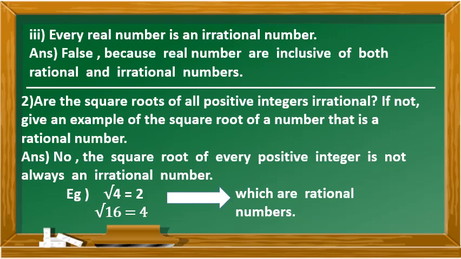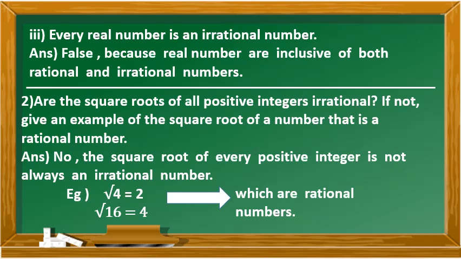Third subdivision: every real number is an irrational number. Is it true, children? No. Why? Because a real number is either rational or irrational, that is, inclusive of both rational and irrational numbers. Now we will go on to the second sum.